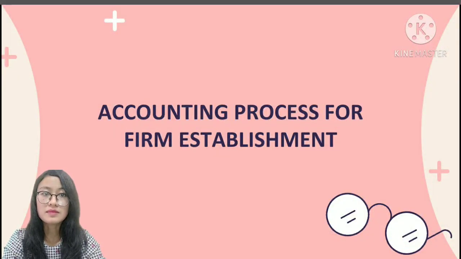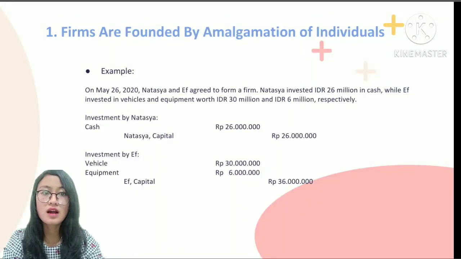Next, accounting process for firm establishment. There are 3 types. First, firms are founded by amalgamation of individuals. For example, on May 26, 2020, Natasia and F agreed to form a firm. Natasia invested 26 million Indonesia rupiah in cash, while F invested in vehicle and equipment worth 30 million Indonesia rupiah and 6 million Indonesia rupiah, respectively.